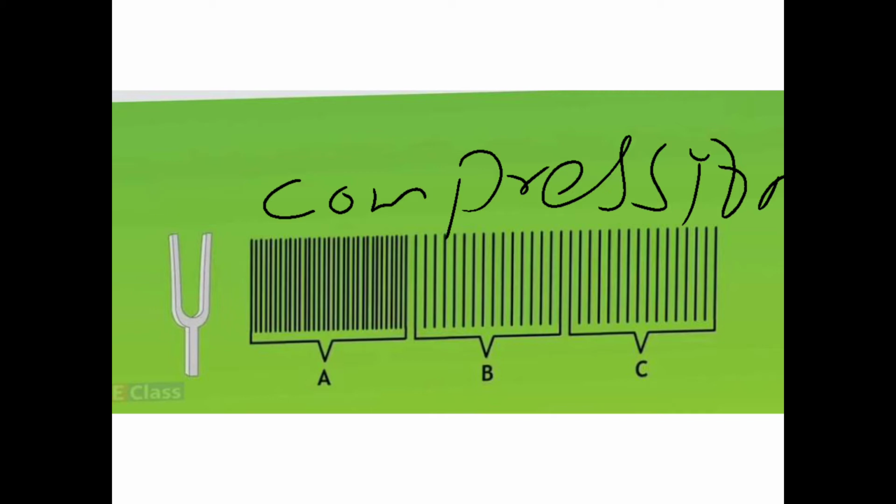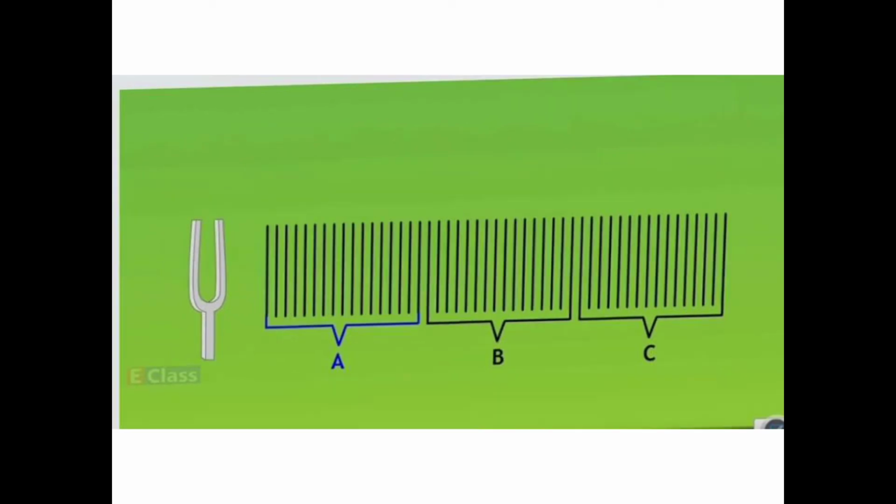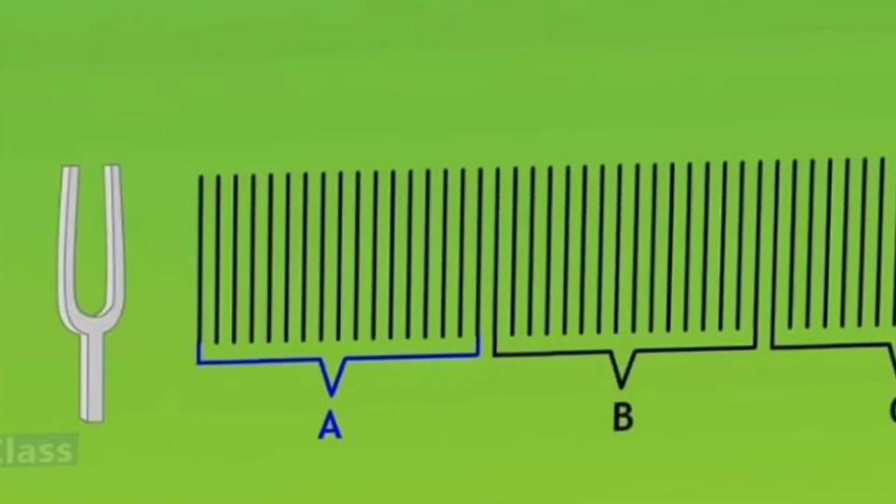Now in the next step of vibration, the prongs of the fork come close to each other. See, it is in the inward direction. Here the distance is more, here the distance is less. That means they are in the inward direction. So what will happen due to it? Air molecules near the prongs will get more space to move away.